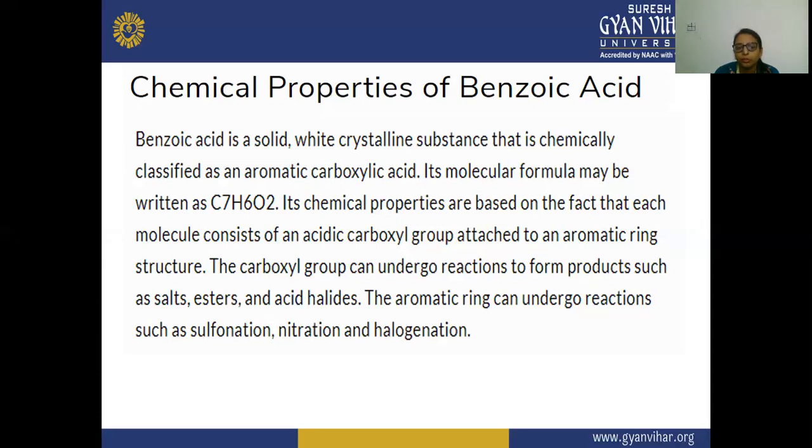Next, the carboxylic group. The reactions undergone by the carboxylic group form products such as salts, esters, and acid halides. And the aromatic ring undergoes reactions that are sulfonation, nitration, and halogenation.